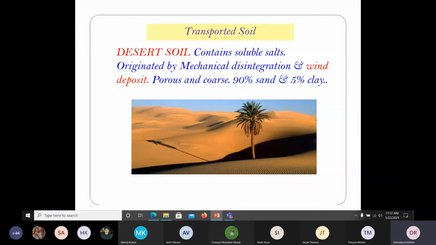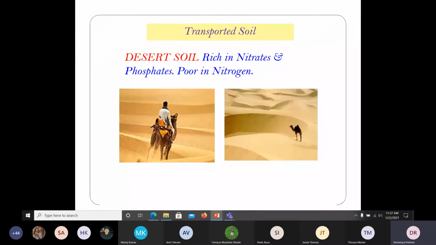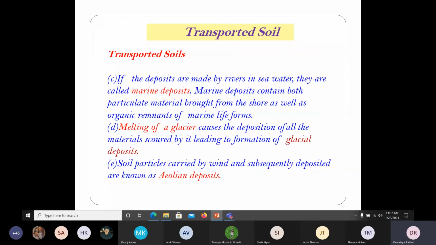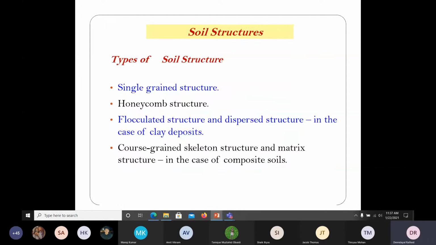Again, in the transportation we have defined the lacustrine deposit, marine deposit, alluvial deposit, and aeolian deposit and so on, based on the transportation. Today we are going to see the soil structure actually. Soil will be having some structure.